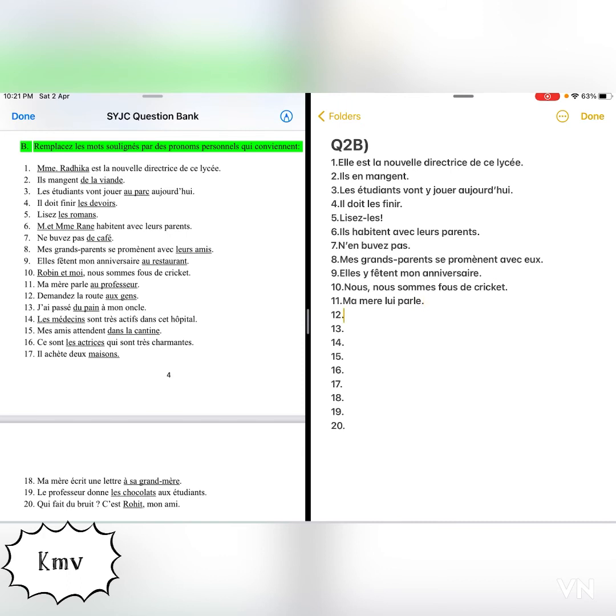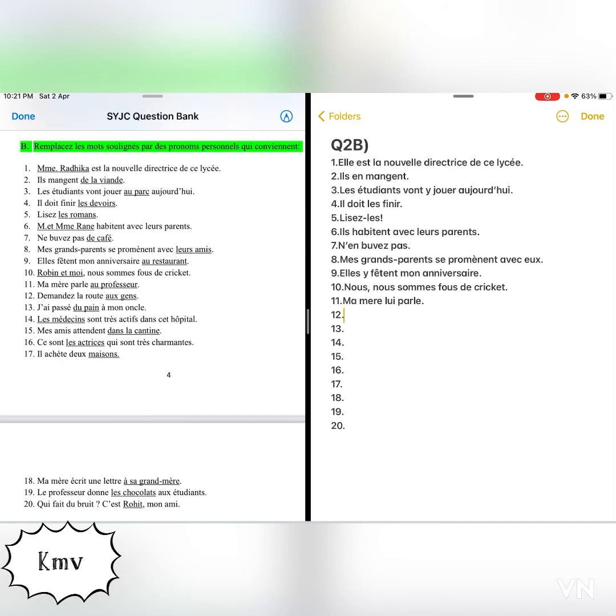Okay, next one. Demandez la route aux gens. Demandez la route aux gens means ask the directions to the people. Aux gens. Now here, demandez la route à qui? To whom? Ask the directions to whom? To the people. So again, aux gens is an indirect object. It needs to be replaced with an indirect object pronoun.